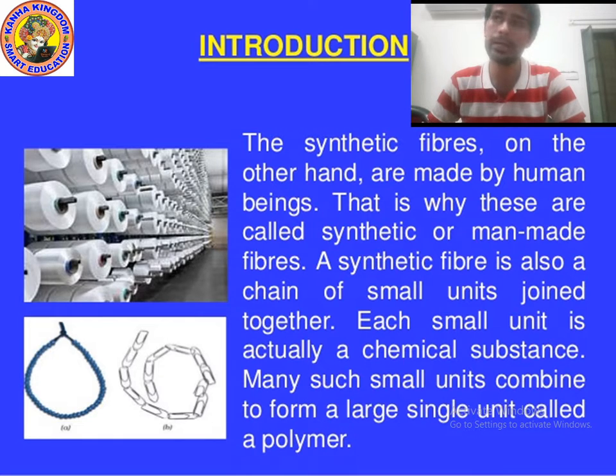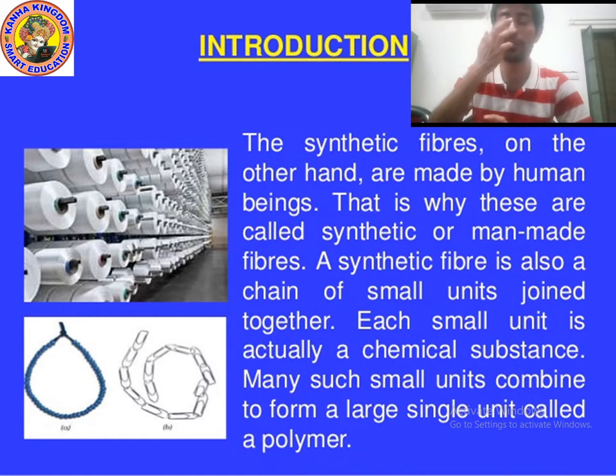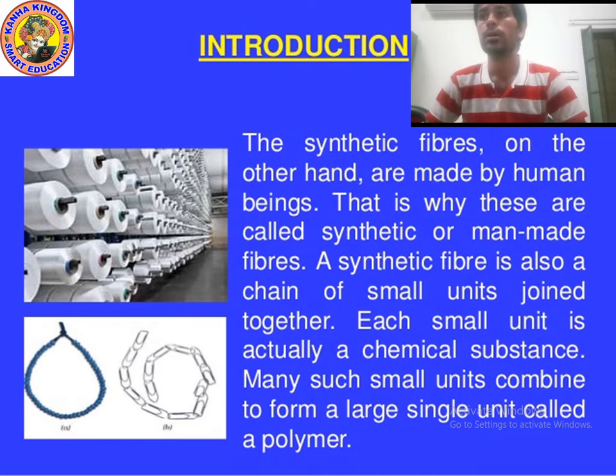A synthetic fiber is also a chain of small units joined together. Chain of small units means, what is the meaning here of unit? Unit means chemicals or carbon molecule. So synthetic fiber is actually a chain of carbon molecules or chemicals. Each small unit is actually a chemical substance. So what is the meaning of unit?